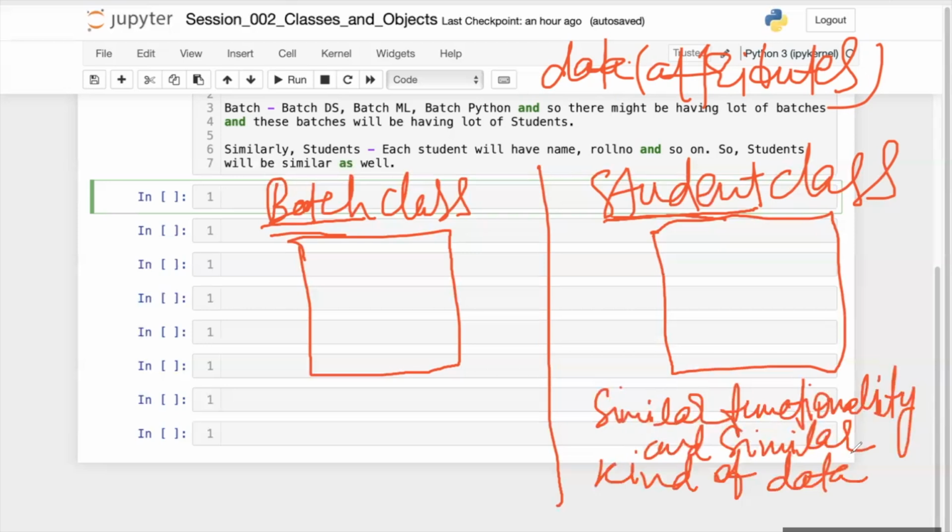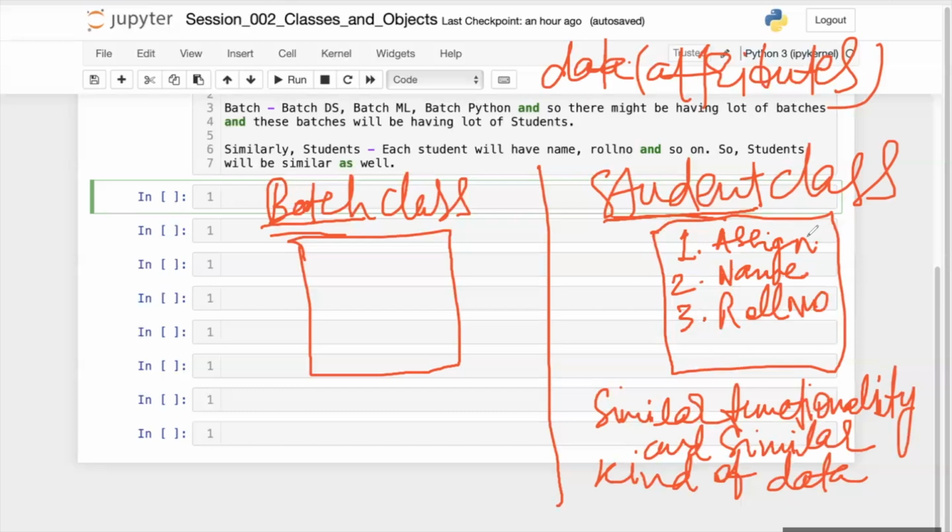That means all the students should be able to do their assignments. All the students have their name. All the students have their roll number, and so on. So these are the attributes, these are the similarities in every student.